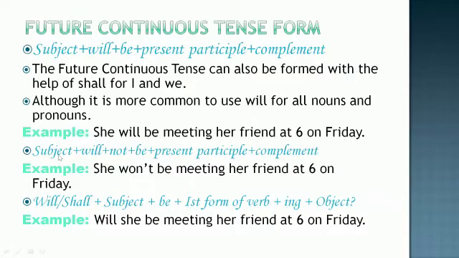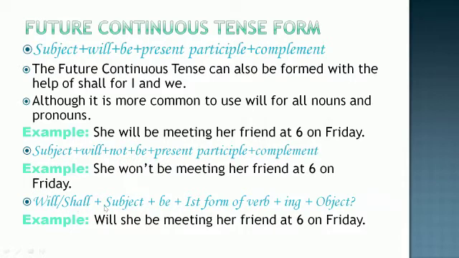Next is the negative sentence. Here we used will be. In the negative sentence, we will use will not be. So she won't be meeting, or you can also say she will not be meeting her friend at 6 on Friday. And then a question, an interrogative sentence.